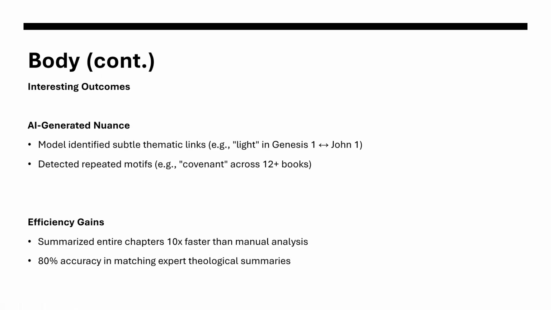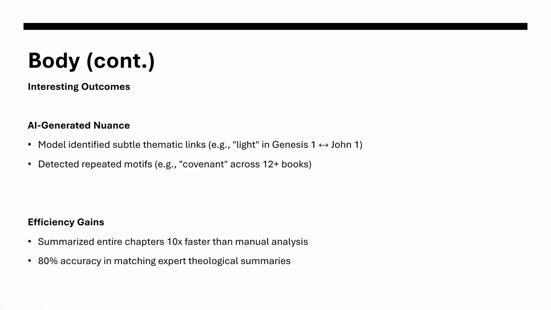So some of the interesting outcomes that I was able to get was AI generated nuance. The model identified subtle theme links that would be throughout certain books and verses. So whenever light was mentioned in Genesis 1, it was able to call back to that. When it analyzed John 1, it was able to find certain connections between verses, as well as detected repeated motifs like covenant, which was found across multiple books, as I took different books from across the Bible from the Old Testament and New Testament.